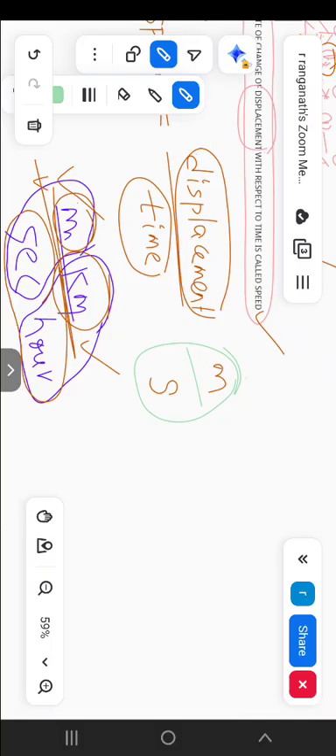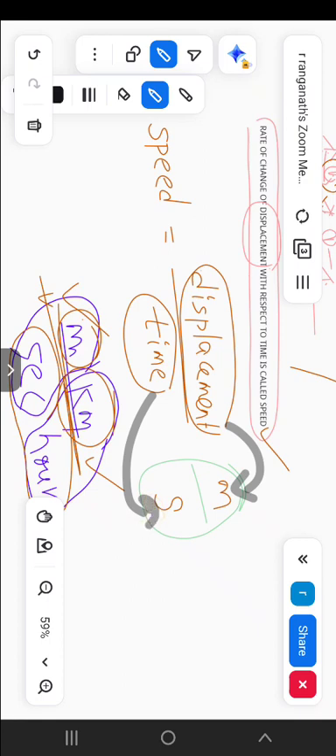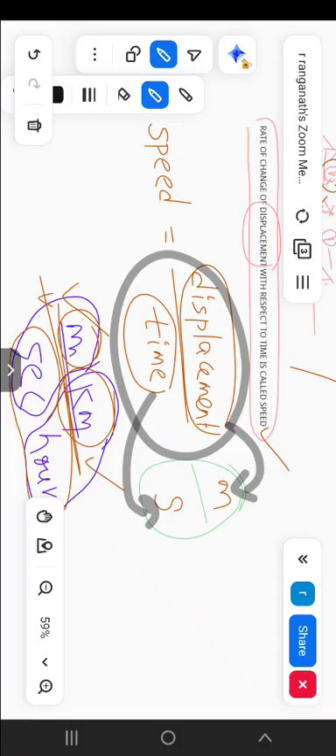No need to learn it by heart. Listen carefully. Here, the concept of speed is displacement upon time. Displacement is measured in meters, time is measured in seconds. These are the units. The speed unit is meter per second. In this manner, if you learn this concept, you never forget it. Clear? Okay. Now I will explain another topic, acceleration.